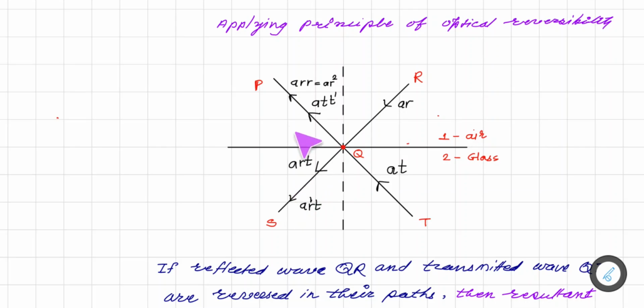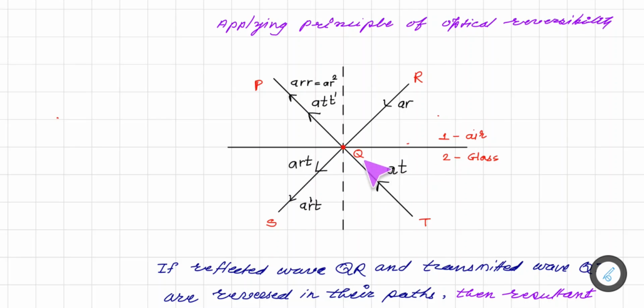That is the first thing. Second, when light is incident here, now the ray along QT, the part traveling was AT. Now when it reverses its direction, similarly some part of AT is reflected and some part of AT is transmitted.